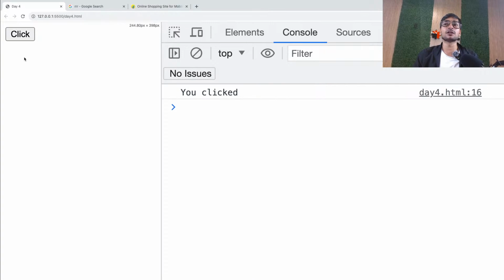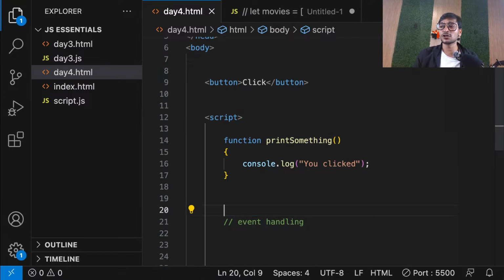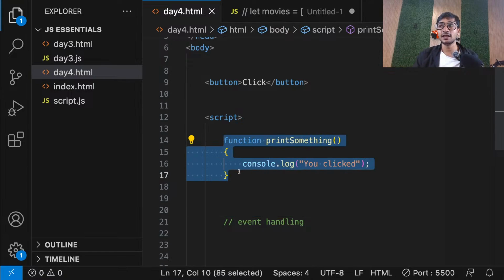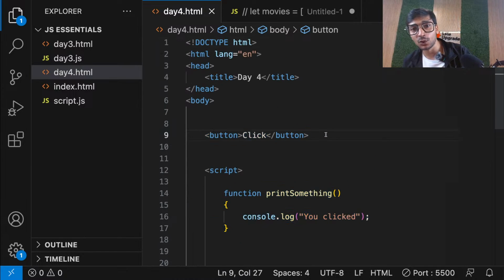That means without even clicking on the button, you got the output. But I don't want this. I don't want this function called directly. I want this task to only happen if someone clicks on this button. So guys, now what you need to do is go ahead on that button and add an event listener. And how to do that?